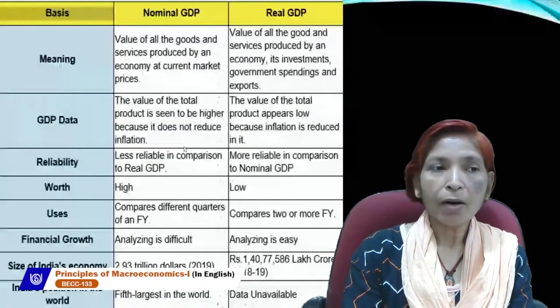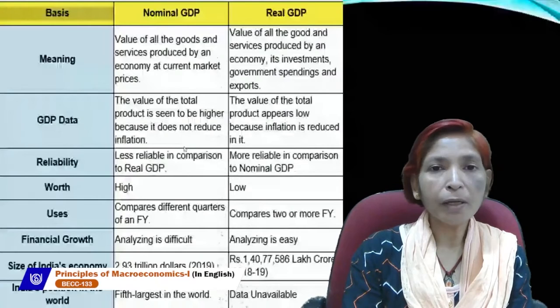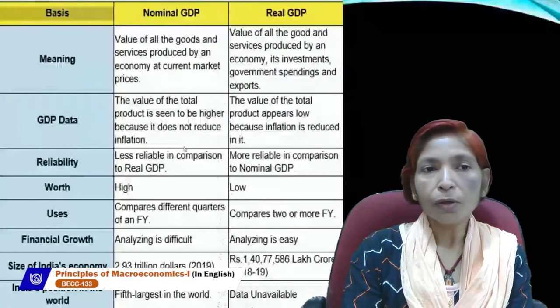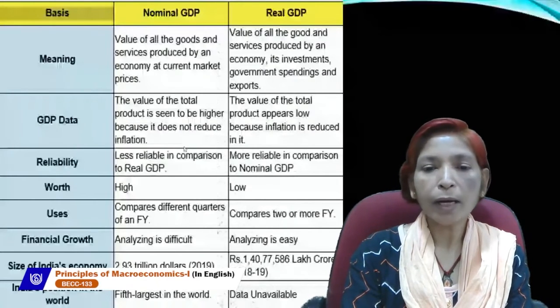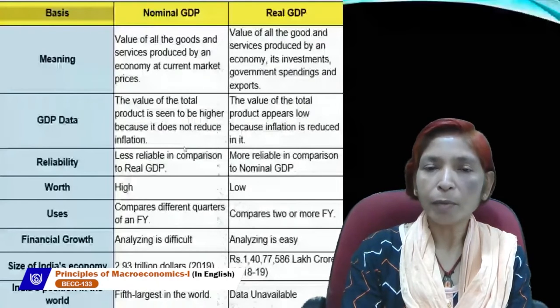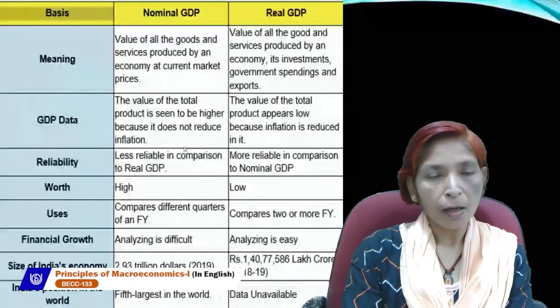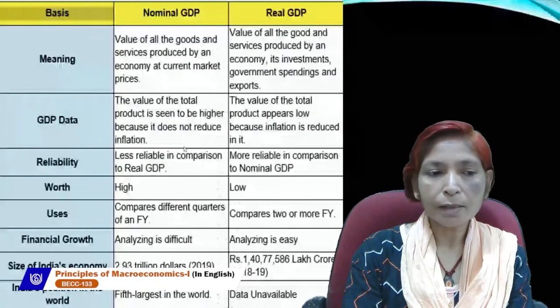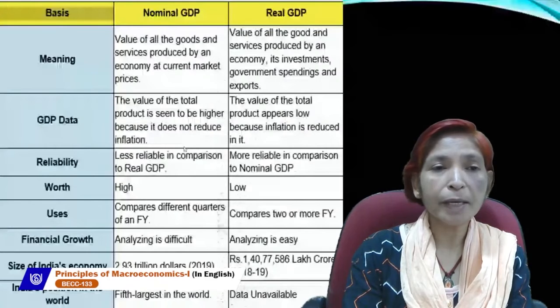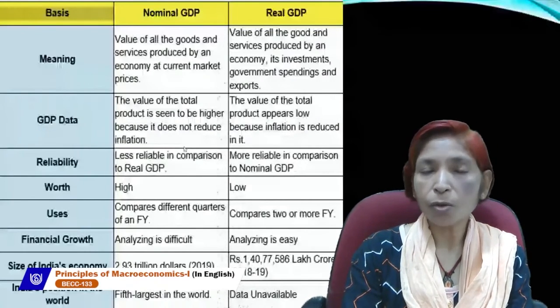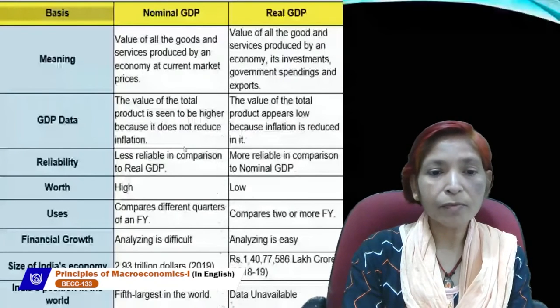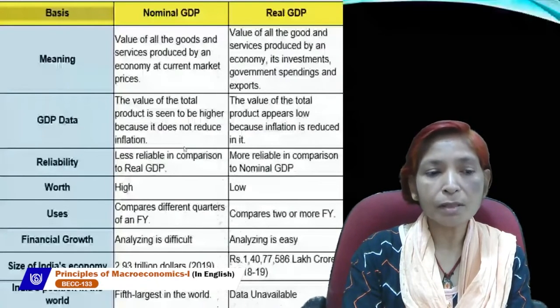Next, reliability. According to reliability, which is more reliable, nominal or real? Nominal GDP is less reliable in comparison to real GDP, and real GDP is more reliable in comparison to nominal GDP. Nominal GDP's worth is high. Why is its worth high? Because it is based on current year price, and in the current year only prices increase, output does not increase. That's why its worth is high and real GDP's worth is low.